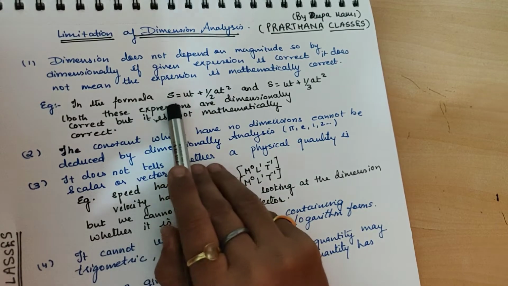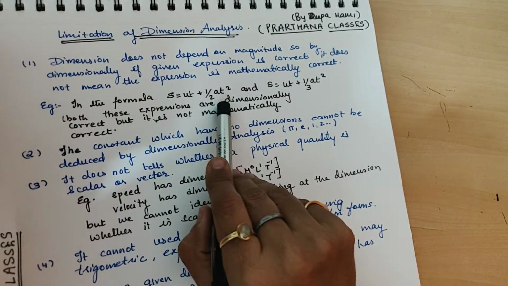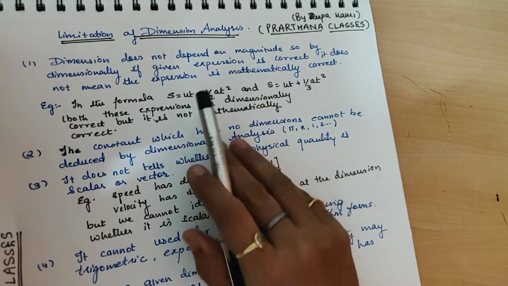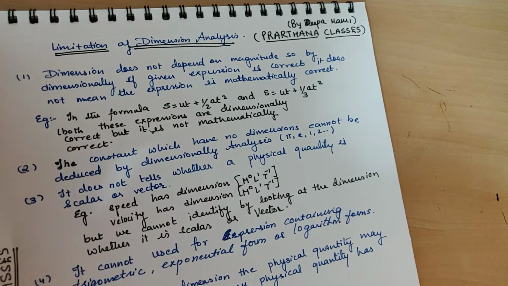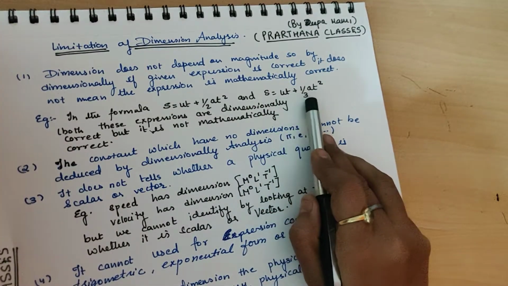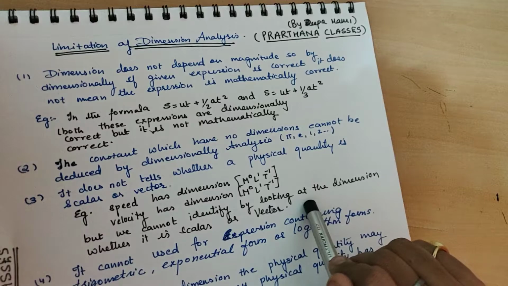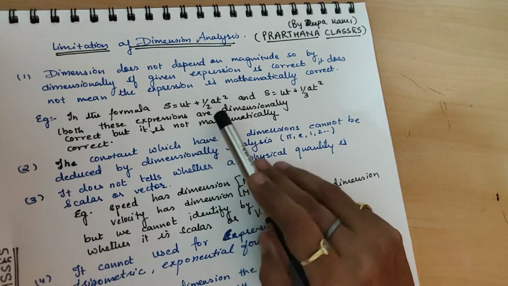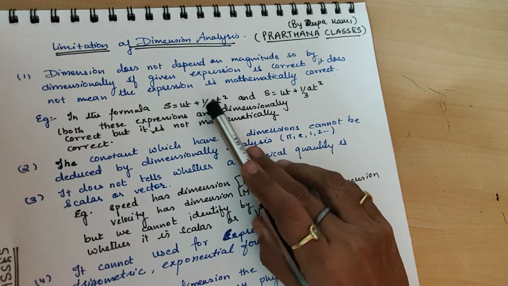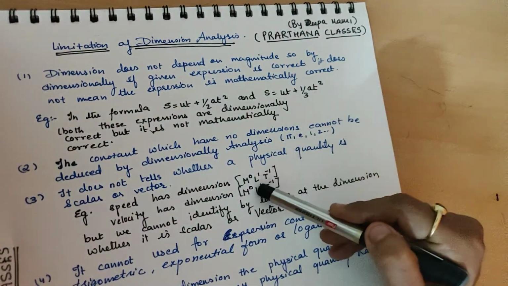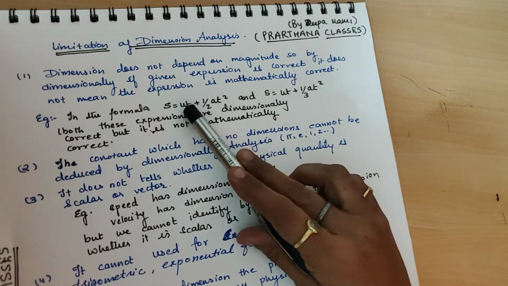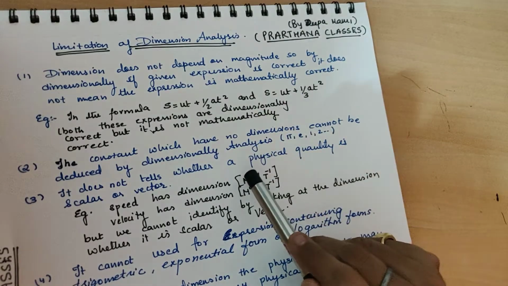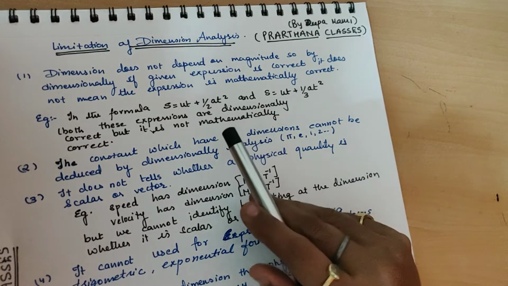Suppose we have the formula S = ut + 1/2 at². You know it is a dimensionally correct equation. Even the homogeneity principle says it is correct. And if S = ut + 1/3 at² is given to us, it is still correct dimensionally, but mathematically it is not correct, because in dimensional analysis 1/2 and 1/3 are both taken as dimensionless. So dimensionally both are correct, but mathematically this one is correct and this one is not. So this is the first limitation.